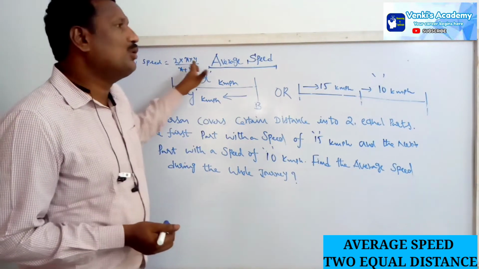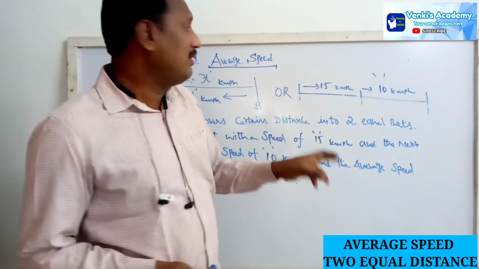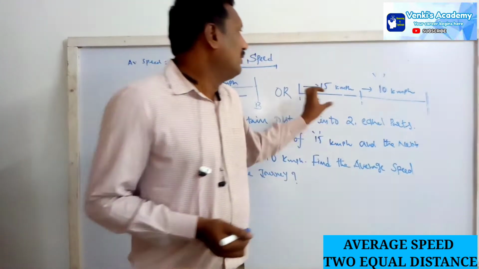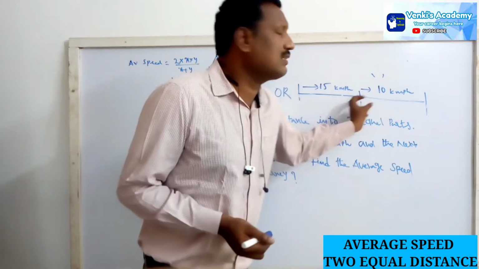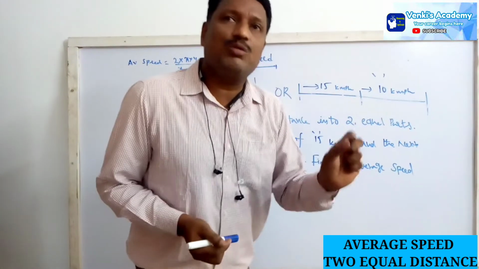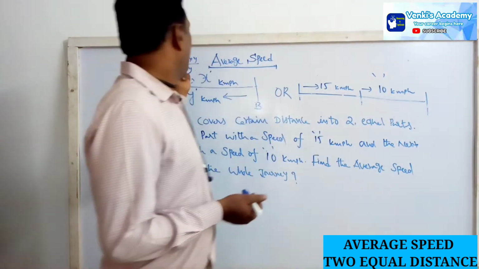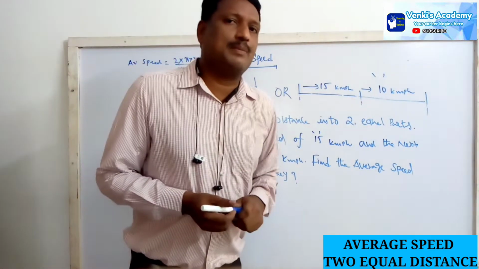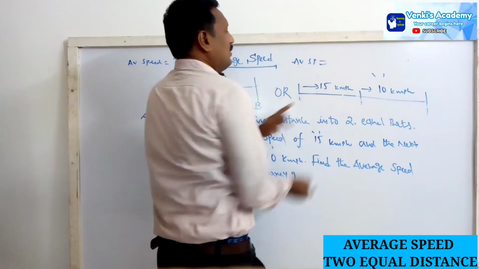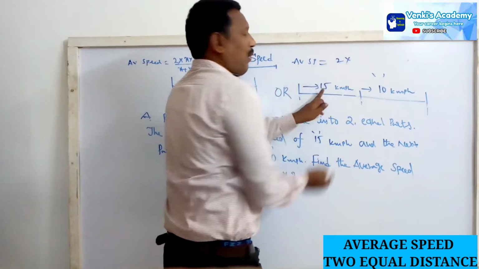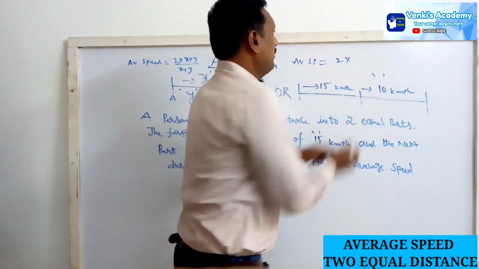Average speed equals 2 into the product of the speeds divided by the sum of the speeds. Why are we using 2 here? Because the distances must be two here, one distance and another distance. But the two distances are equal, so we can use the harmonic mean: 2 into the product of the speeds with the sum of speeds.